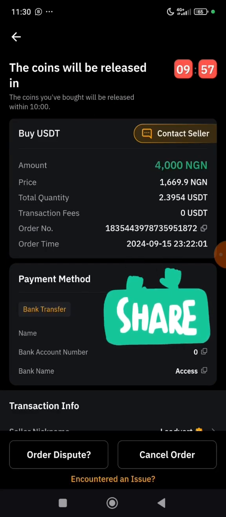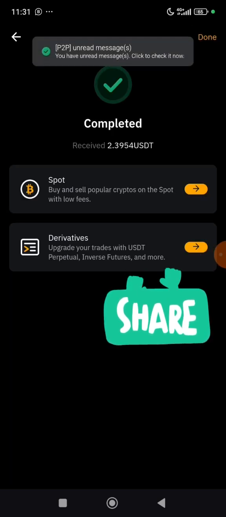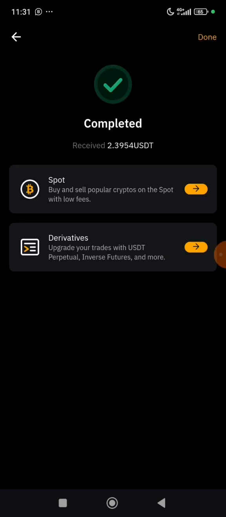That is it. At this point, I am going to wait patiently for the next 9 minutes for this USDT to be released to me. It might not even get up to 9 minutes, sometimes 2-3 minutes. Let's wait patiently for these funds to be released to me. You can see the funds have been released, completed. This is how you can buy USDT on Bybit without any challenges, as long as you follow the simple instructions I showed you.